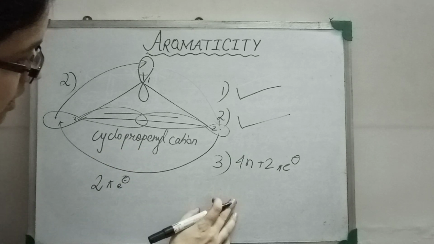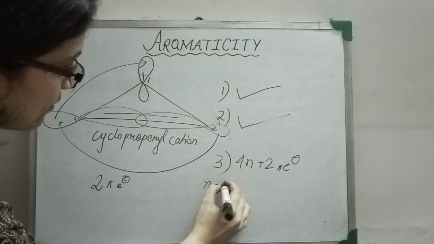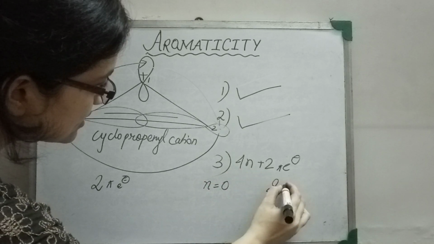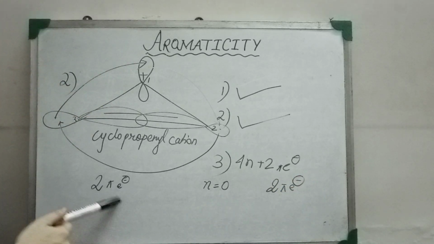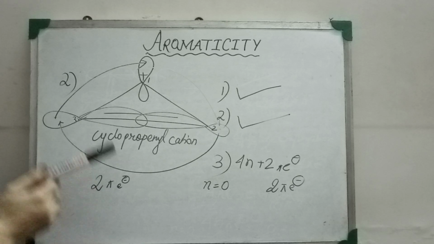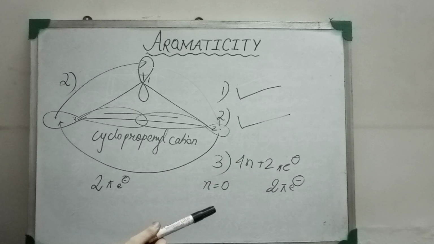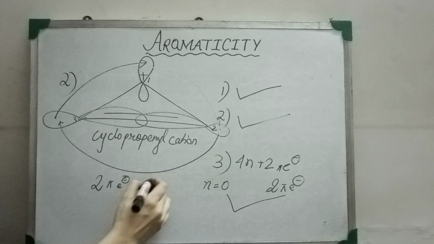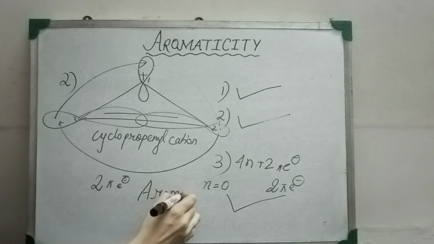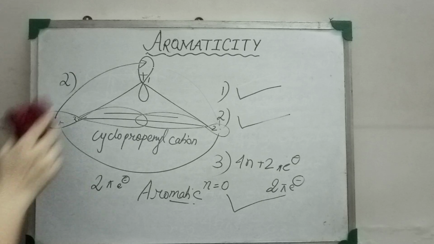Now we will check the total number of pi electrons against the third criterion. When we put the value of n equal to 0, the total number of pi electrons for 4n plus 2 comes to 2 pi electrons, which exactly matches the number of pi electrons here. So the third criterion of total number of pi electrons is checked and followed by the molecule. So all three criteria are followed by the molecule. That's why the molecule is aromatic in nature. Okay, we will see another example.